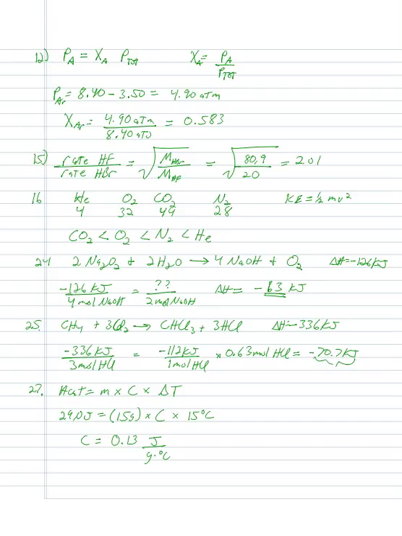Our top one has IF3 in the products, and that's the only one that's got IF3 in the products, so we've got to leave that one alone. So we're going to have IF plus F2 going to IF3.